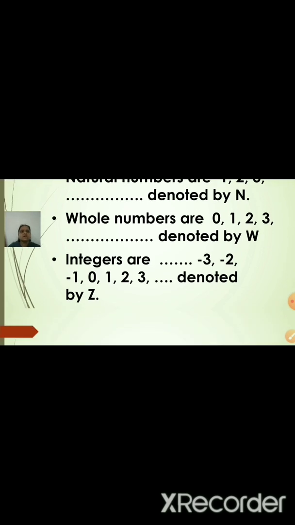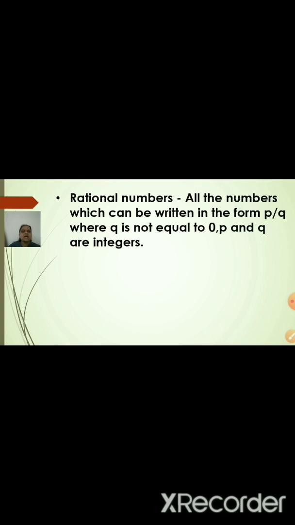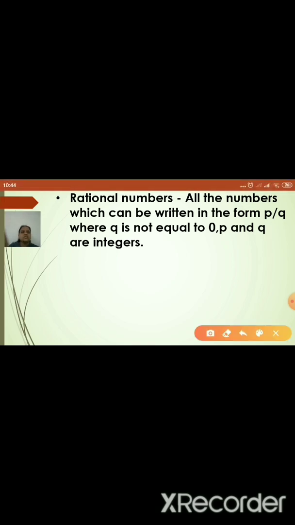The next concept is rational numbers, which you also did in 8th standard. Let us revise that. All the numbers which can be written in the form p by q, where q is not equal to 0 and p and q are integers.